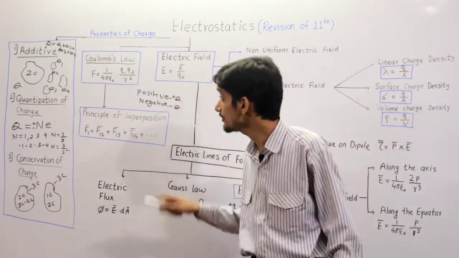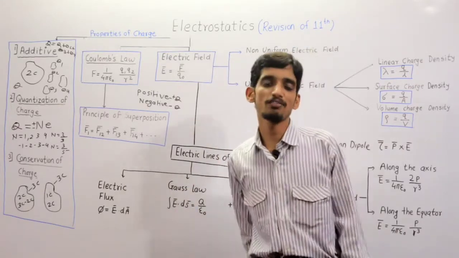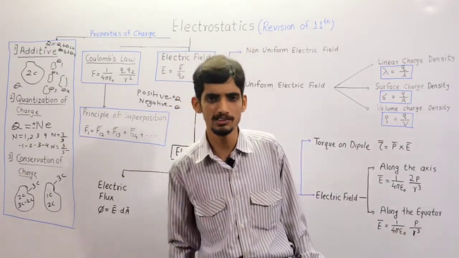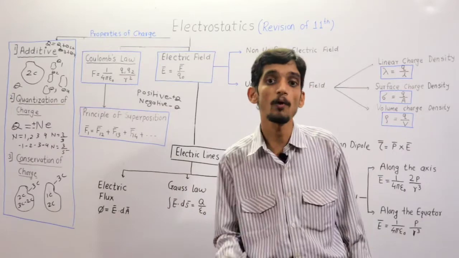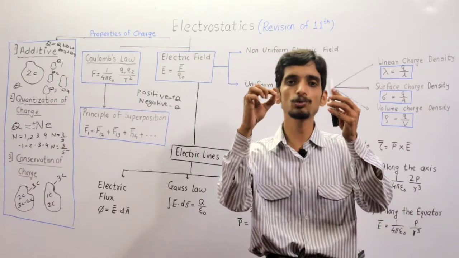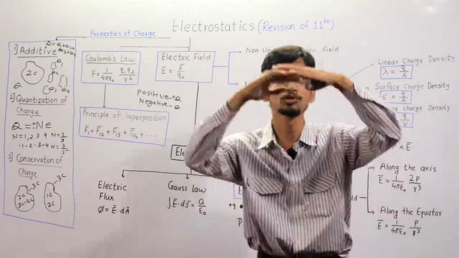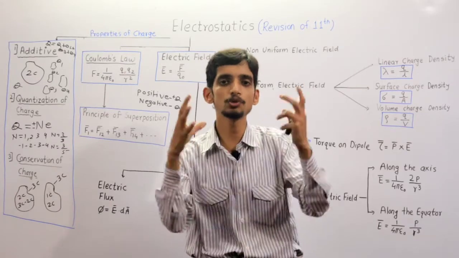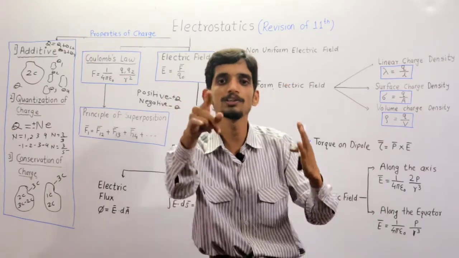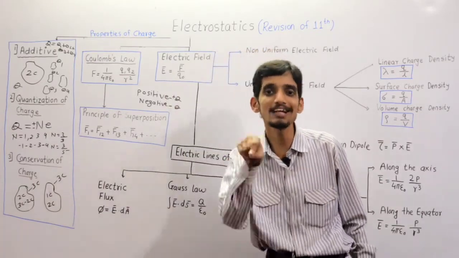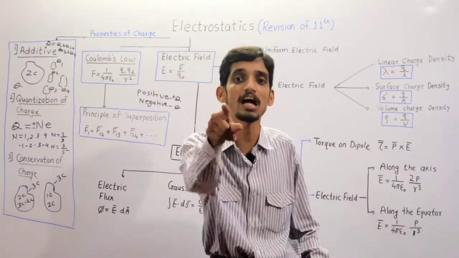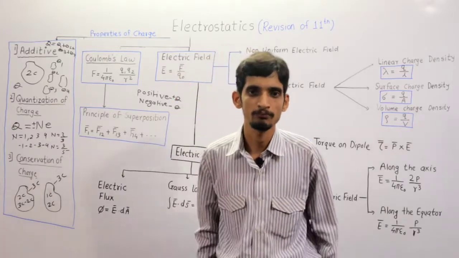Clear? Okay. Now in Coulomb's law, another important point was two point charges. What is meant by point charges? This is an important concept. Point charges means, suppose these are two charges. If these two charges are big, suppose there are two spheres kept very close to each other, then these are not called point charges. Point charges means charges whose distance of separation is very large as compared to their size.